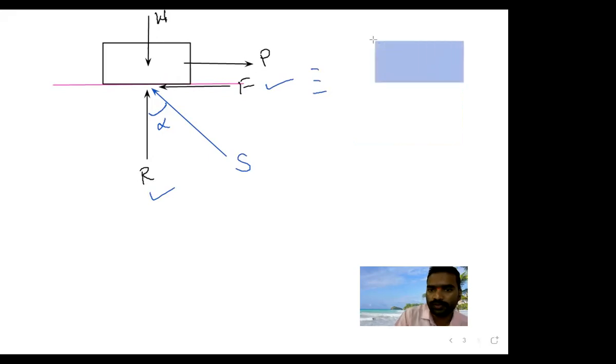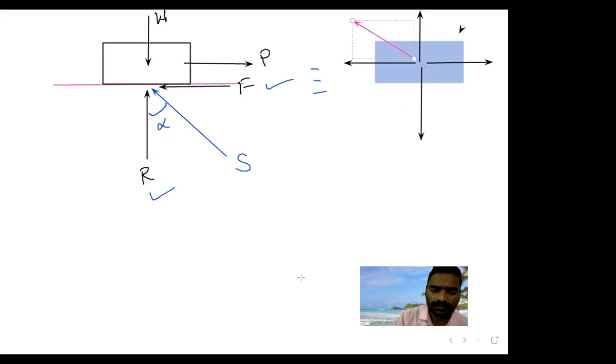You can write the same thing like this also. This is a body, the normal reaction is acting in the upward direction, and the frictional force is acting in this direction, opposite to the motion. Weight is acting in the downward direction, and the resultant is acting in between these two.